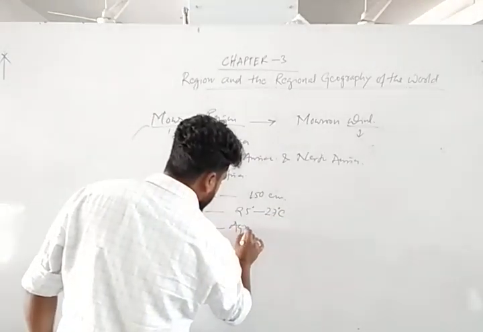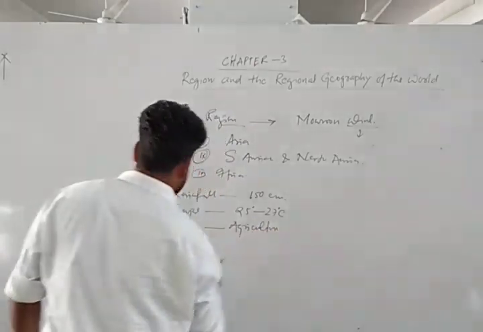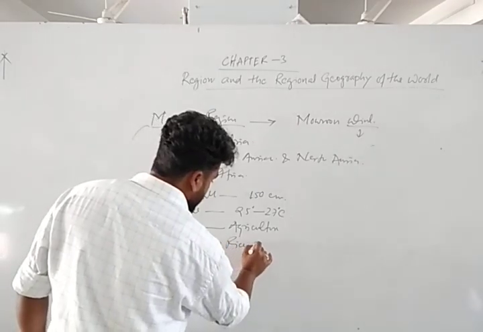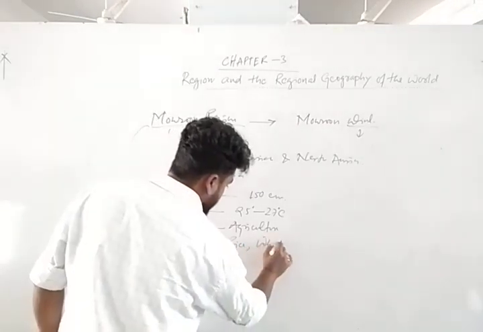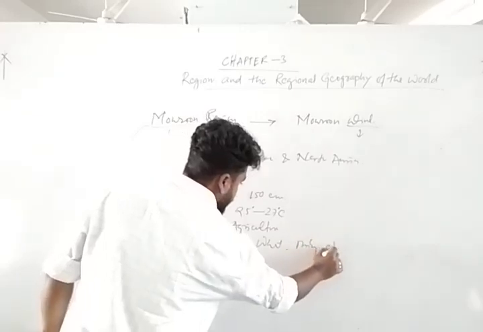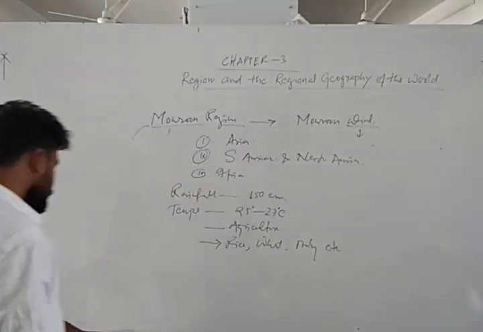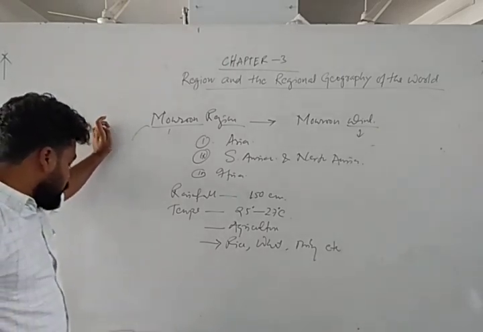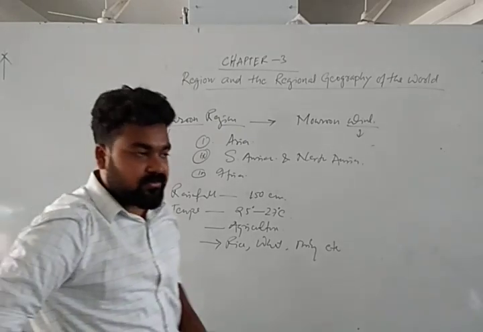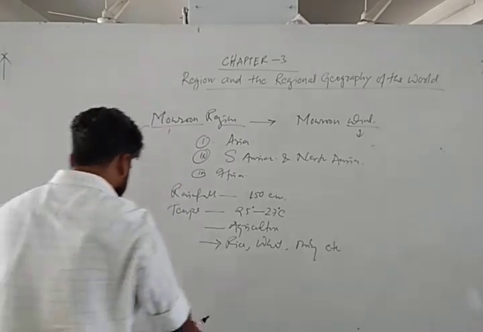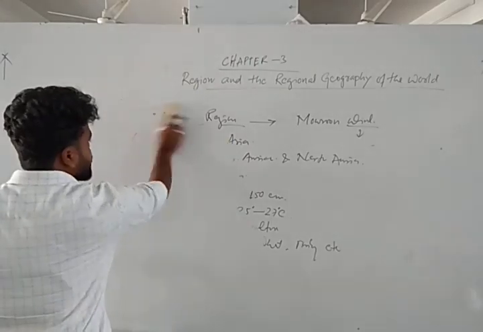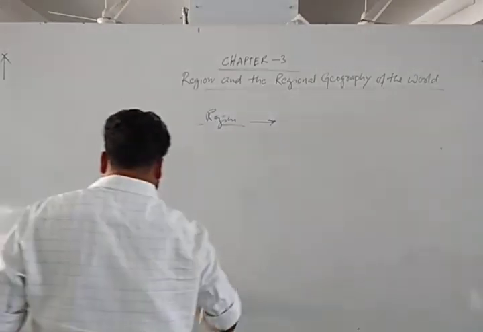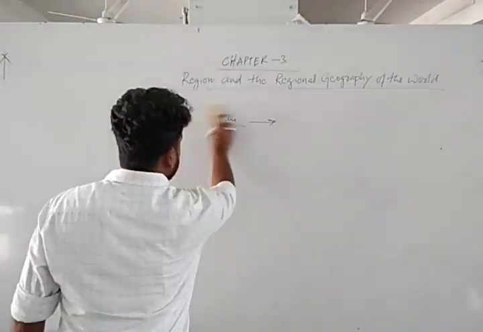Very rich in agriculture, and the main production is rice, wheat, barley, etc. Some amount of sugar cane, cotton, jute, and oilseeds are exported to other countries. So these are the characteristics of the monsoon climate. Okay, let's move to the next, that is the tropical grassland region.